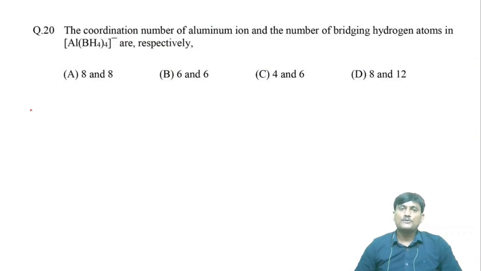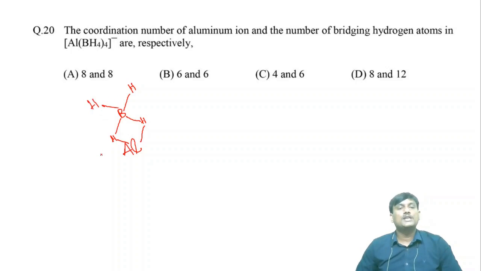The coordination number of aluminum ion and the number of bridging hydrogen atoms in Al(BH4)4 minus respectively are. Here this is the structure of Al(BH4)4 minus. This is aluminum, and if you take one BH4 unit, let us take this one. It has 2 bridged hydrogens and 2 terminal hydrogens.